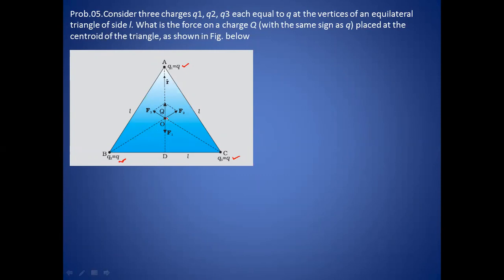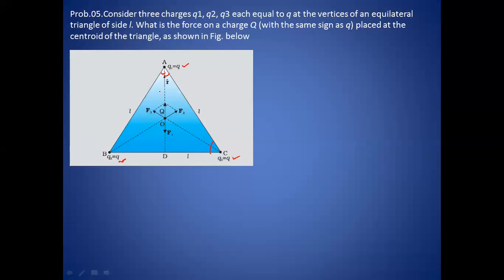Means here we have to find the force due to all these three charges. You see, this is a very fundamental question that will give you an idea of how we can find the forces at any point when many charges are present. So you see this figure, this is an equilateral triangle. So definitely this angle is 60 degree, and this angle is 30 degree. This is also 30 degree.